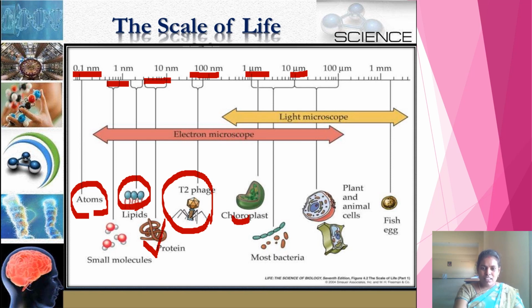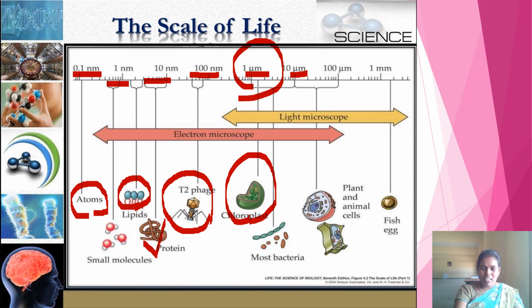Again, if you see the chloroplast present in the green parts of the plant. Chloroplast is the organelle which is responsible for the green color of the aerial parts of the plant. It measures about 1 micrometer, 1 micron. In the same way, if you observe different types of bacteria like Cocci, Vibrio, Bacillus, those are in the range of 1 micron to 10 microns.